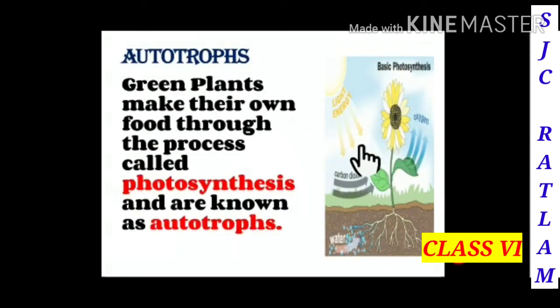Autotrophs. In this picture we can see that the plant gets energy through sunlight and it takes in carbon dioxide and releases oxygen. That's why green plants make their own food through the process called photosynthesis, and they're known as autotrophs.